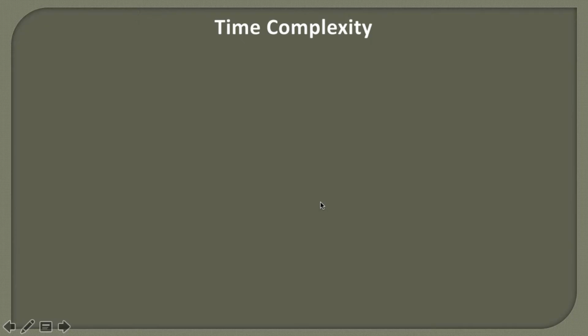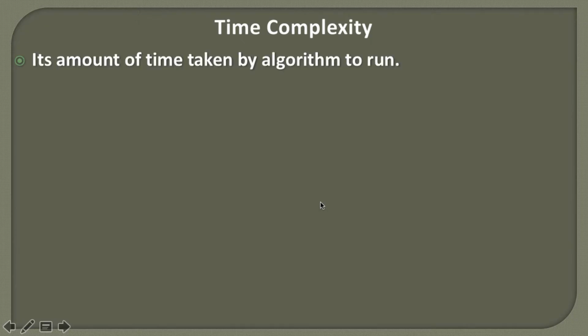So what do we mean by time complexity? In the simplest terms, it is the amount of time taken by an algorithm to run. Let's say we have written an algorithm and we try to execute it. When that algorithm finishes, the amount of time taken by the algorithm determines our time complexity.